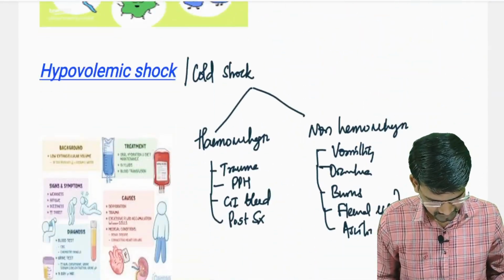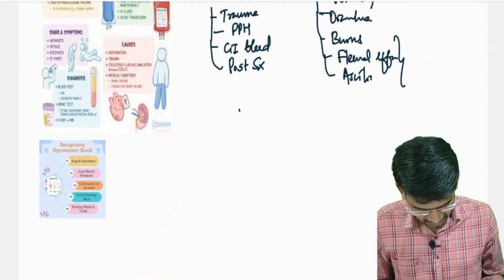In hypovolemia, what happens because of the decreased blood volume?